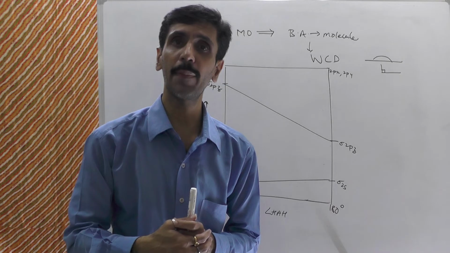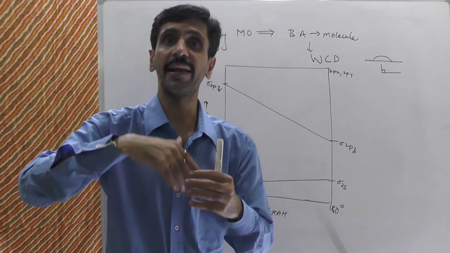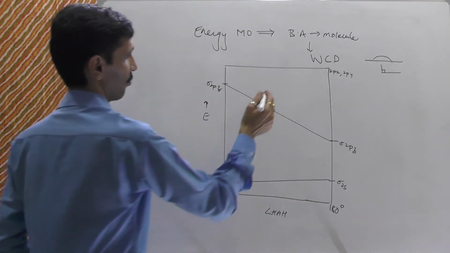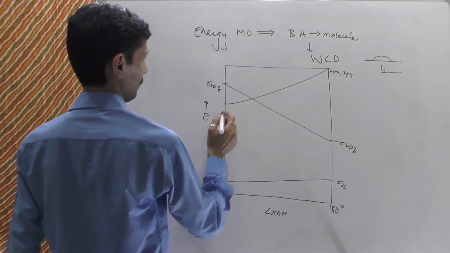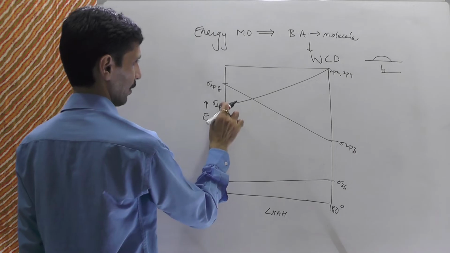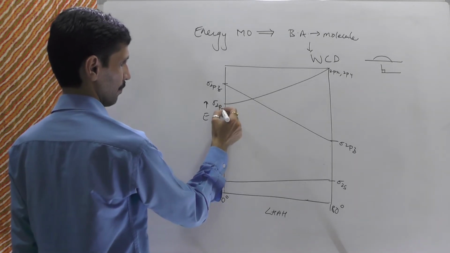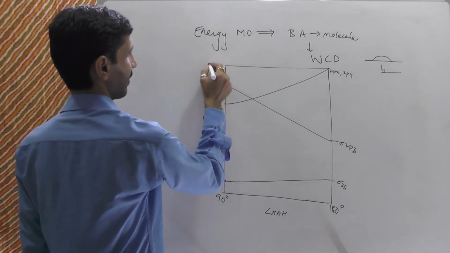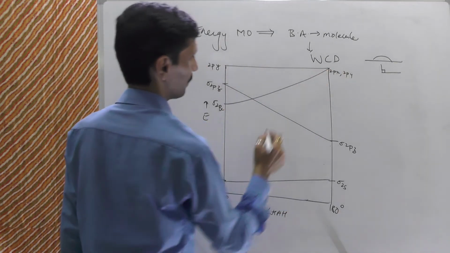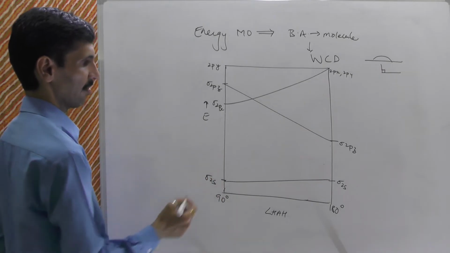As a result, it is involved in bonding, it is a bonding molecular orbital, so energy decreases and stabilization increases. So we show it somewhere over here. So this is sigma 2px, I'm sorry, not 2pz. 2py remains as it is, no change, in the entire discussion, so it's a straight line. Alright, so this is what we talk about, the Walsh correlation diagram.